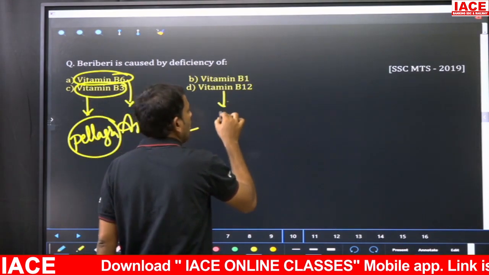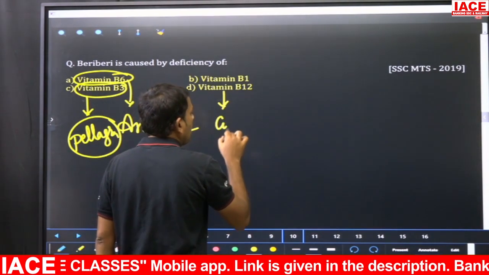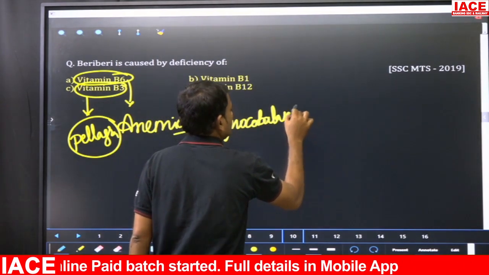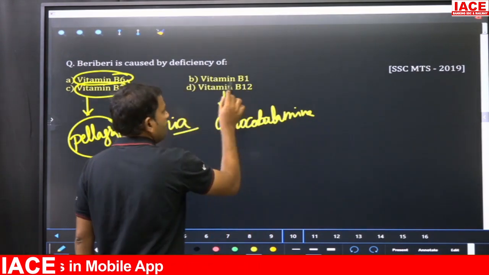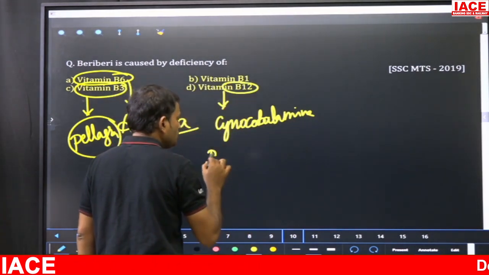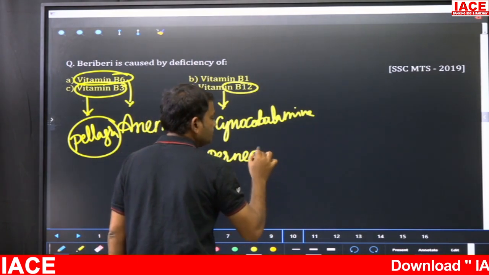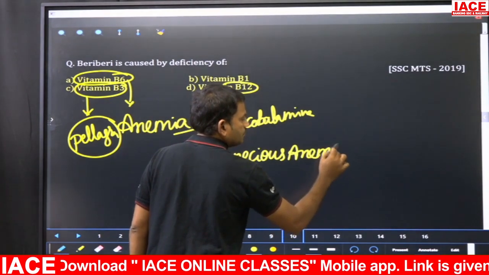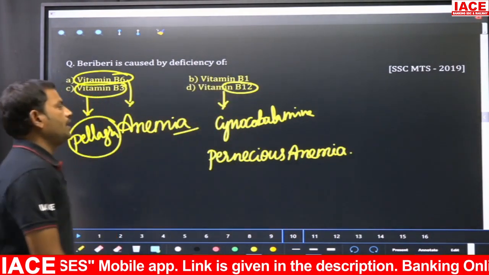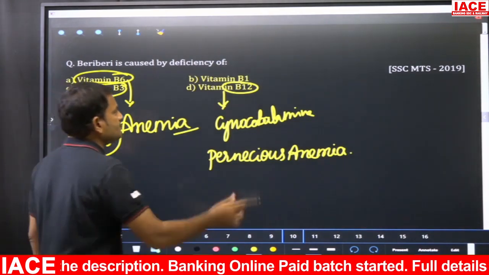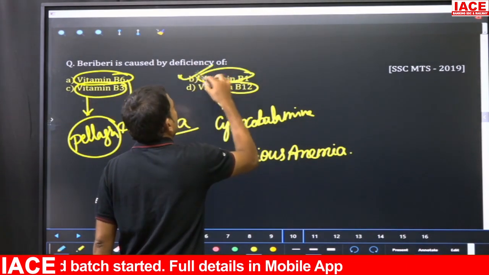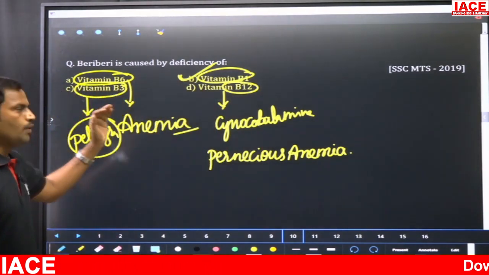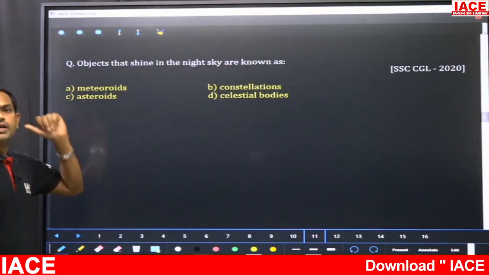Then vitamin B12, the cyanocobalamin. The deficiency of this vitamin B12 leads to pernicious anemia. So here, beriberi is caused by vitamin B1. The chemical name is thiamine. That is, option B is the right answer for the question, right? Now next question. Your time starts now.